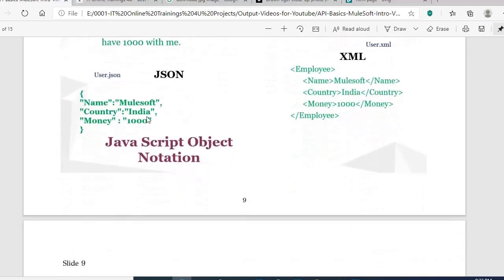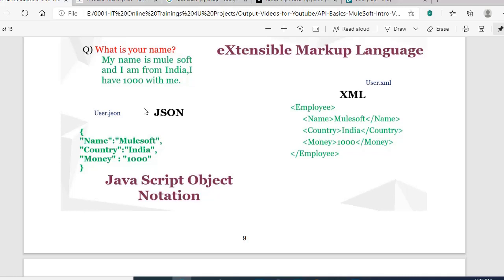Let's say if some programming language or system asks another system what are the user details. Let's say I am a user. When someone asks me what is your name, I can say my name is MuleSoft and I am from India and I have only 1,000 rupees with me. This is my response.